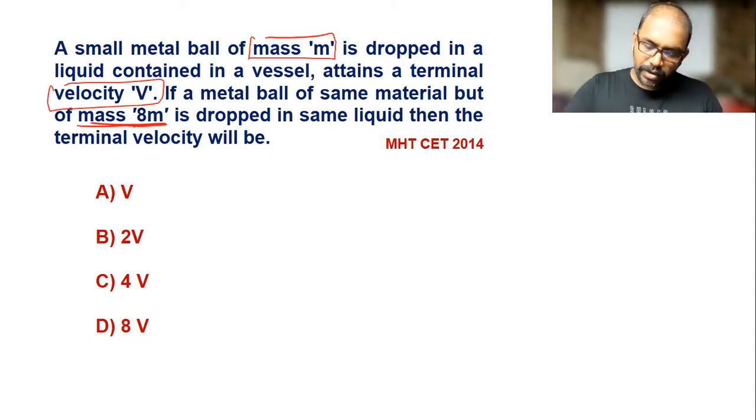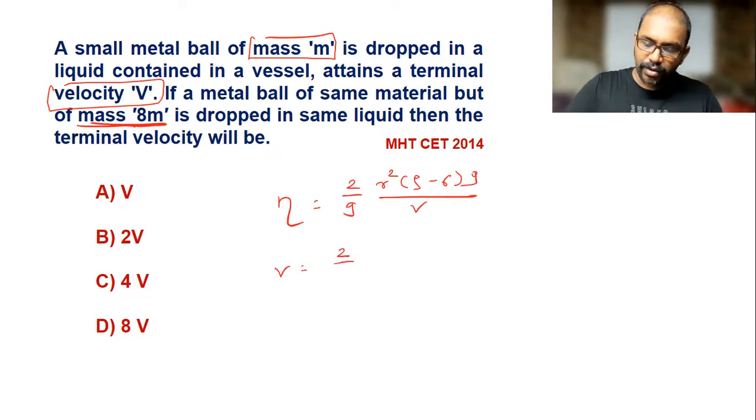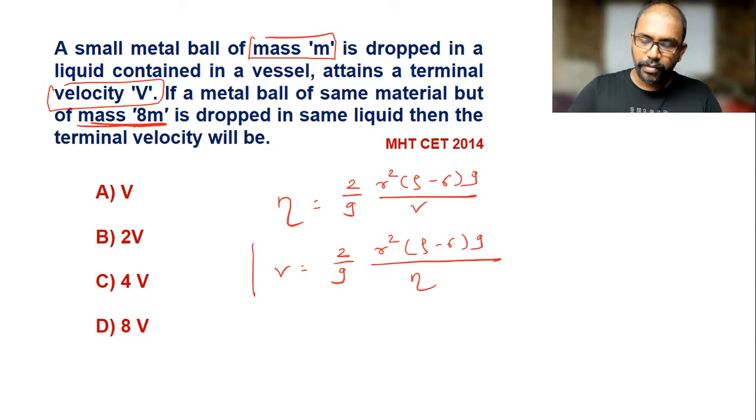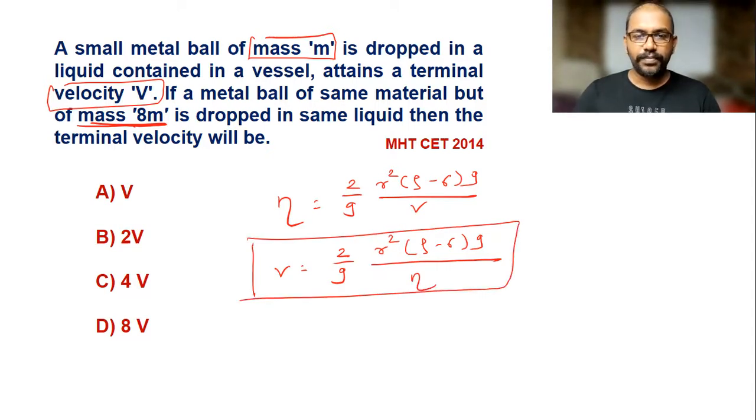Now here the coefficient of viscosity is given by the formula 2 by 9 r square rho minus sigma into g divided by v. So terminal velocity we can write 2 by 9 r square rho minus sigma into g divided by the coefficient of viscosity. This is the formula for the terminal velocity here.